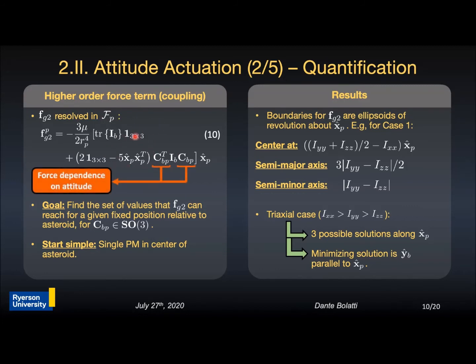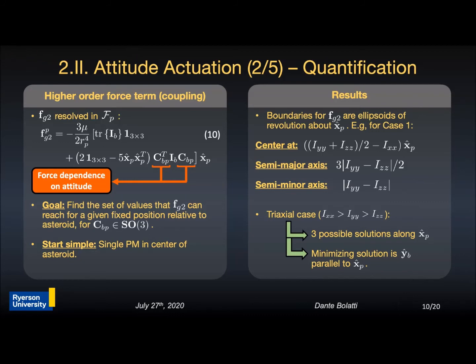The goal then is to find the boundaries of the regions where this force term evolves for all attitudes of the spacecraft. For this, a single point mass is placed at the center of the asteroid. The results obtained show that the boundaries are 3 ellipsoids of revolution, 2 lying inside the larger one. Here, the center, semi-major and semi-minor axes are shown for the first ellipsoid, and the other 2 have a similar form. Consider now a traditional spacecraft.